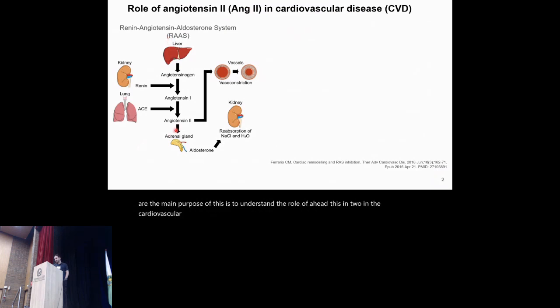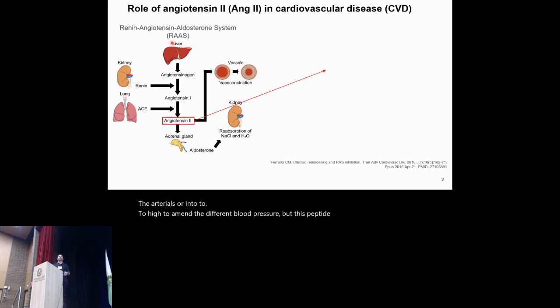Angiotensin 2 is a vasoconstrictive peptide that belongs to the renin-angiotensin-aldosterone system that principally regulates blood pressure in different cell types, specifically in the endothelium, that constrict the arterioles and augment the blood pressure. But this peptide has a lot of outcomes in the body.